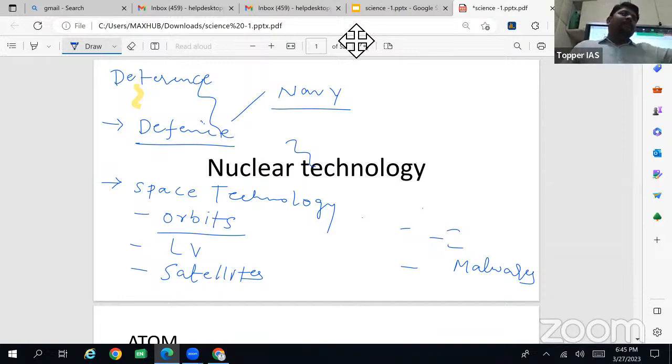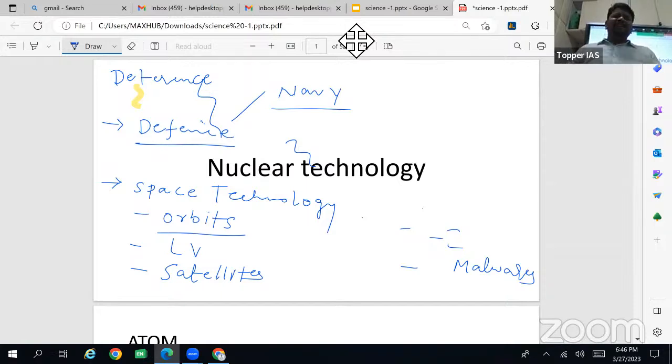They have chosen an orbit at a distance of 400 kilometers. A spacecraft will be sent there for 4 or 5 days, they will conduct research in this orbit, and they will come back. Basically, we wanted to develop this kind of technology. That was the first objective, and also to study how the human body works in microgravity conditions. That will help us develop new medicines. So that is Gaganyaan.